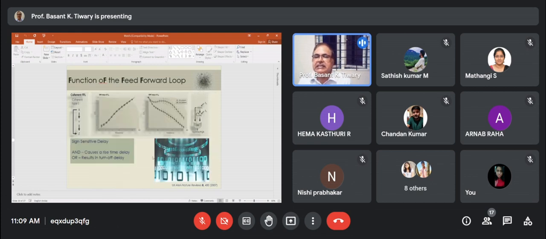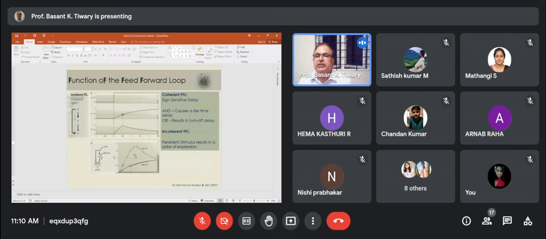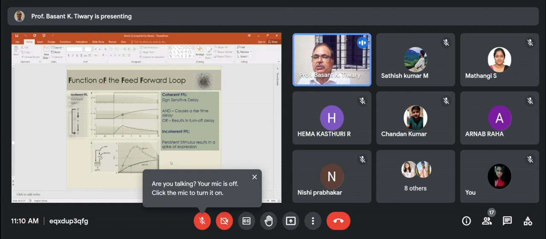So there is a sign-sensitive delay also in this pattern. If there is an AND switch, it causes the rise time delay, and if there is an OR switch, it results in turn-off delay. So this is the sign-sensitive delay during signaling. Coherent FFL will have a sign-sensitive delay, whereas in incoherent FFL, persistent stimulus leads to a spike of expression.